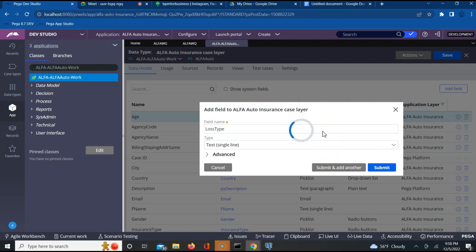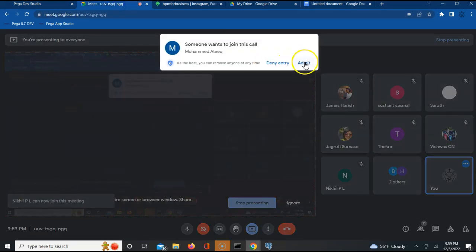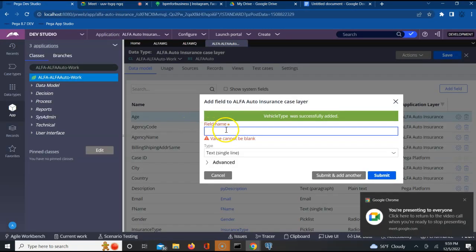Let me capture that as well. Vehicle type. And let me capture the loss amount, whatever amount it is.